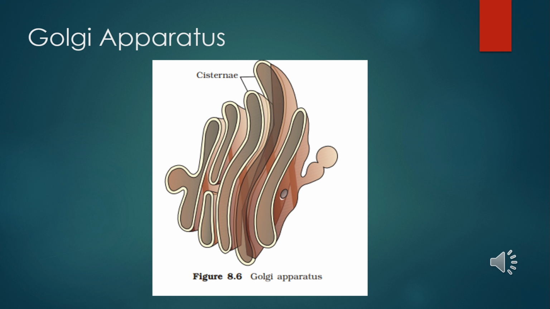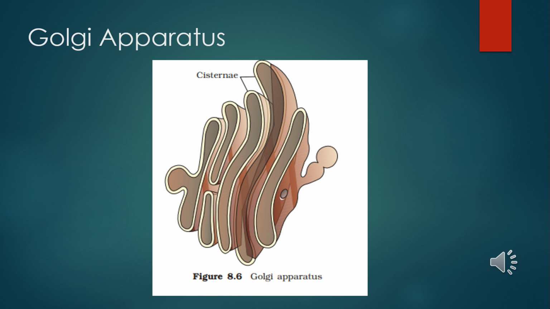The two poles of the Golgi apparatus are called the cis face and trans face, which act respectively as receiving and shipping departments. Next is tubules. Short tubules arise from the periphery of the cisternae, meaning the outer side of the cisternae. Some of these enlarge at the ends to form vesicles. Vesicles lie at the ends of the concave surface of the Golgi complex. They are pinched off from the tubules of cisternae, and they are of two types: smooth and secretory vesicles. All the Golgi elements are filled with a fluid that is called Golgi matrix.